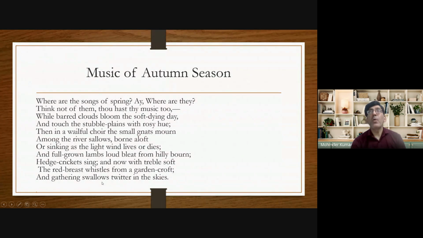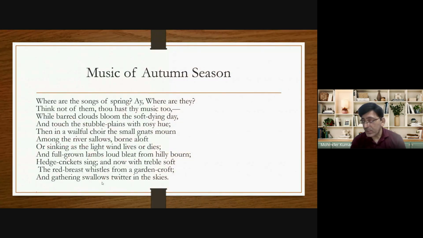So with this, the poem Ode to Autumn ends. I think you will be able to understand this poem. The poem is divided into three stanzas. In the first stanza, John Keats talks about the vegetation of the autumn season.